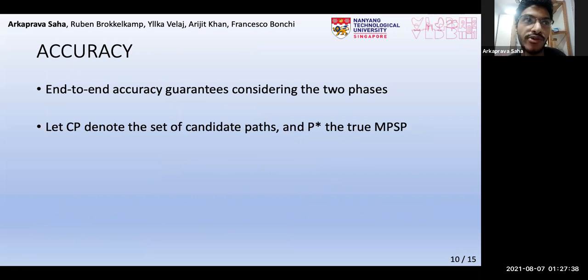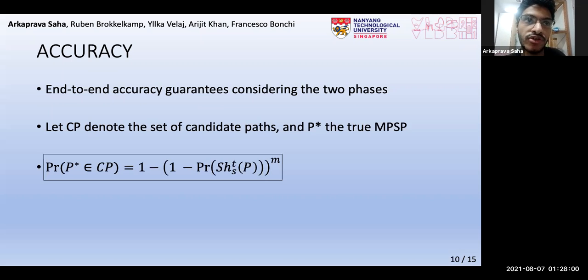We now provide end-to-end accuracy guarantees of our method considering our two phases. Of course, we'd like to return the true MPSP P star with a high probability. First, if CP denotes the set of candidates obtained by DICE+MC, then P star must be in CP, as otherwise it cannot be returned. This happens with a high probability as shown in the third line. And this implies that for a reasonably high shortest path probability, M needs to be very small, as we said just now.